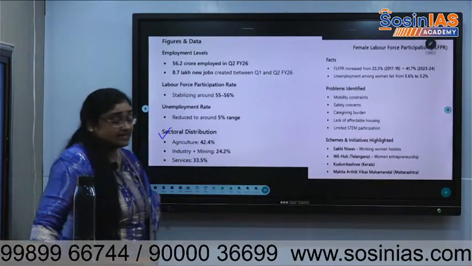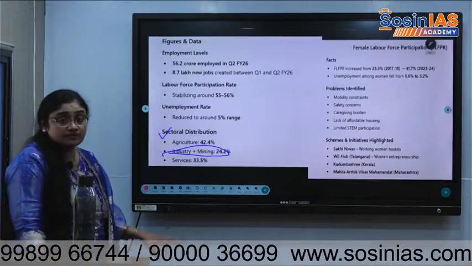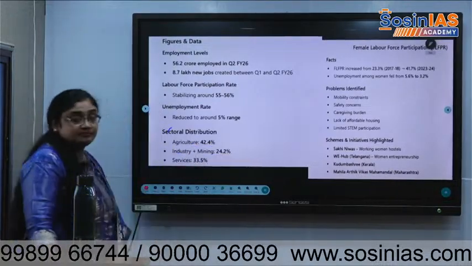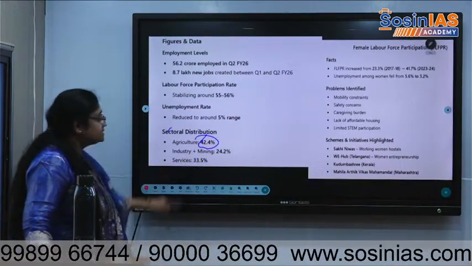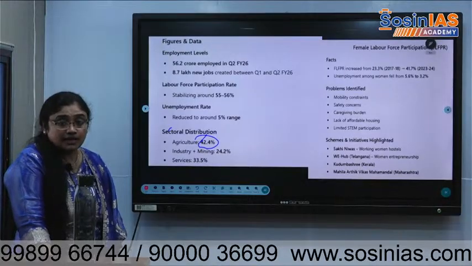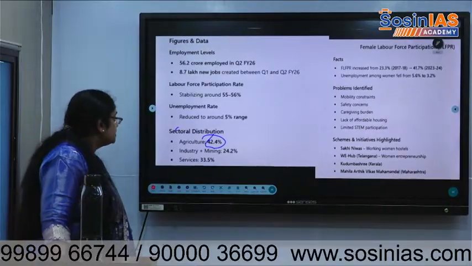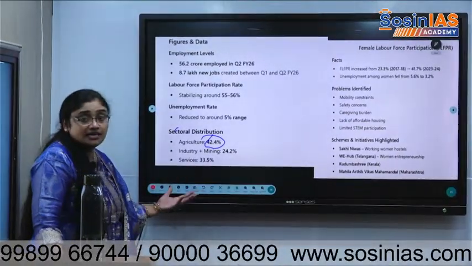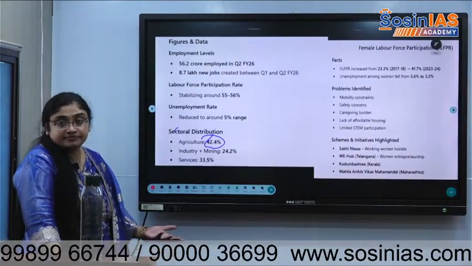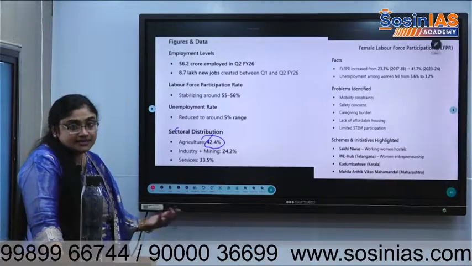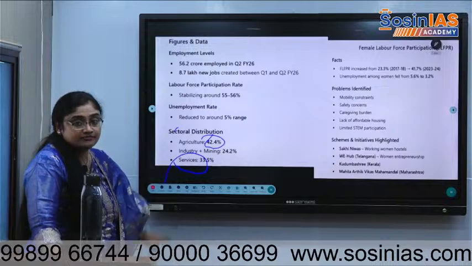Sectoral distribution we have seen. Here what we can identify is that the largest sector which can create jobs actually has a smaller number of people. More disguised unemployment is there at 42.4. Less value, more number of people in the less value creation jobs. It means not everyone is getting equal salaries. Everyone is working underemployed, right? Next, services 33.5.